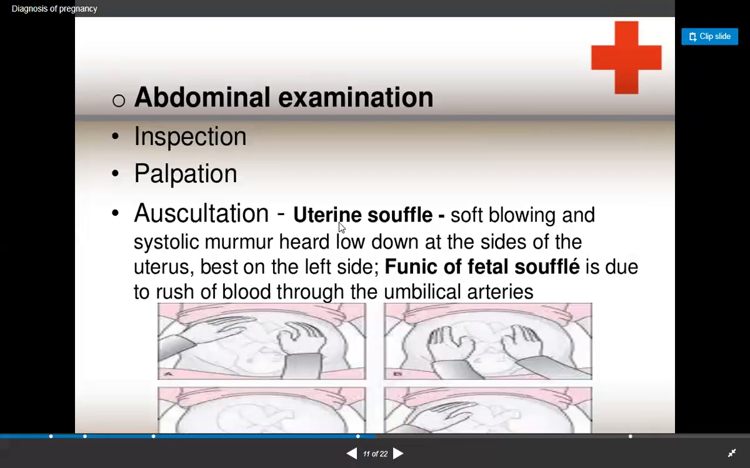So abdominal examination includes inspection, palpation, and auscultation, that is the uterine souffle, as we have seen. So we are going to do it. It is a soft blowing systolic murmur heard low at the sides of the uterus, best on the left side. The funic or fetal souffle is due to the rush of blood through the umbilical arteries. That is what we are seeing over here. This is how the hand is kept over the abdomen. Say this is the inside of the fetus, which is the head. This is the back part of it.